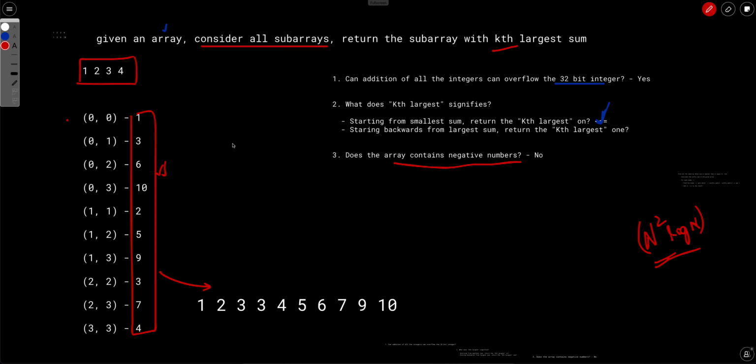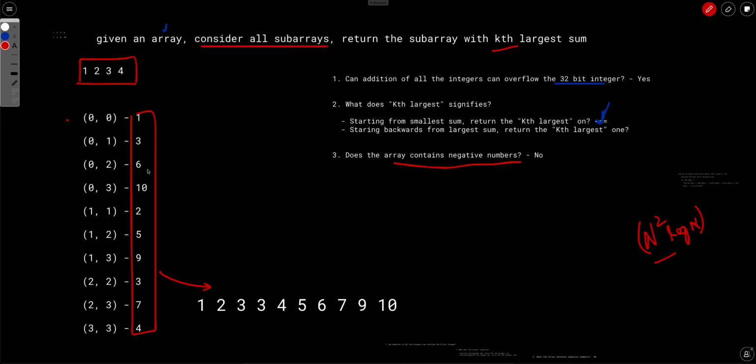So now comes the interesting fact. If we can't enumerate all these n square subarrays, let's do it the other way around.